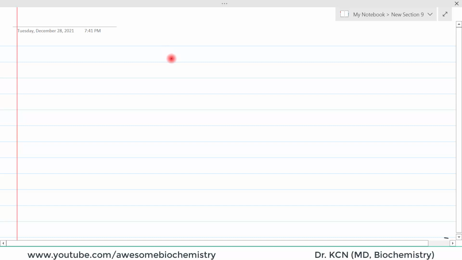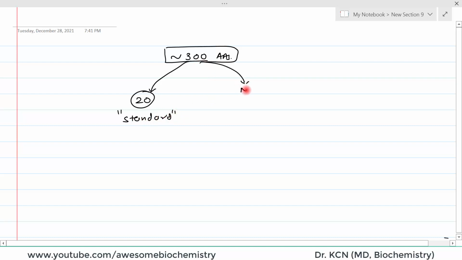So far, there are approximately 300 different amino acids in nature. Out of these 300 amino acids, only 20 can be classified as standard amino acids, right. The rest are classified as non-standard amino acids. Now, what makes these 20 amino acids standard amino acids? We discussed all these 20 amino acids in the previous lecture, right. So now the question is, what makes these 20 amino acids standard?